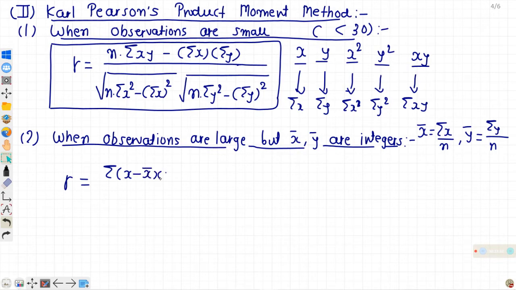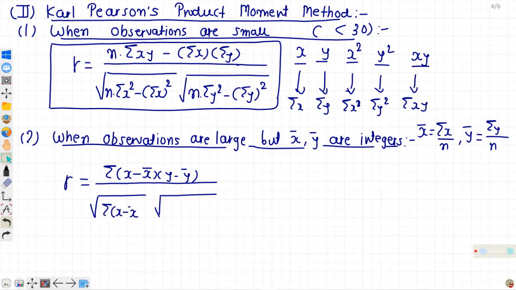Sigma x minus x bar into y minus y bar, upon square root sigma x minus x bar whole square into y minus y bar whole square.